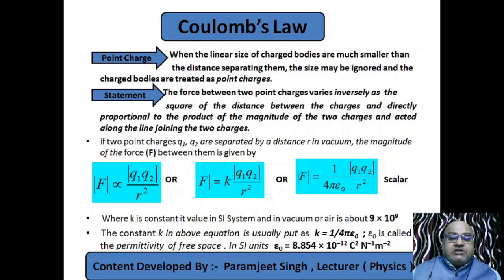So here epsilon naught is just for the vacuum, or for approximation we take it for air also. Same in SI system. So when we solve 1 by 4 pi epsilon naught is equal to 9 into 10 raised to power 9, we get a value of the epsilon naught, which is 8.854 into 10 raised to power minus 12 coulomb square per Newton meter square.